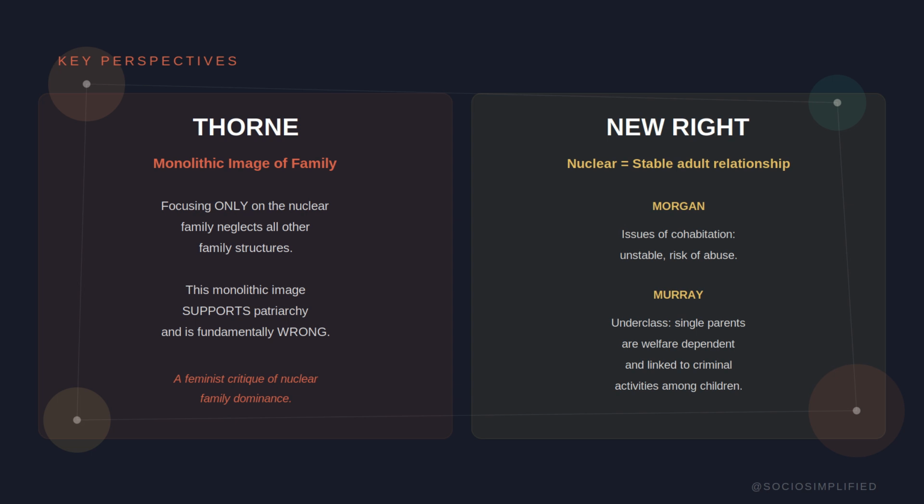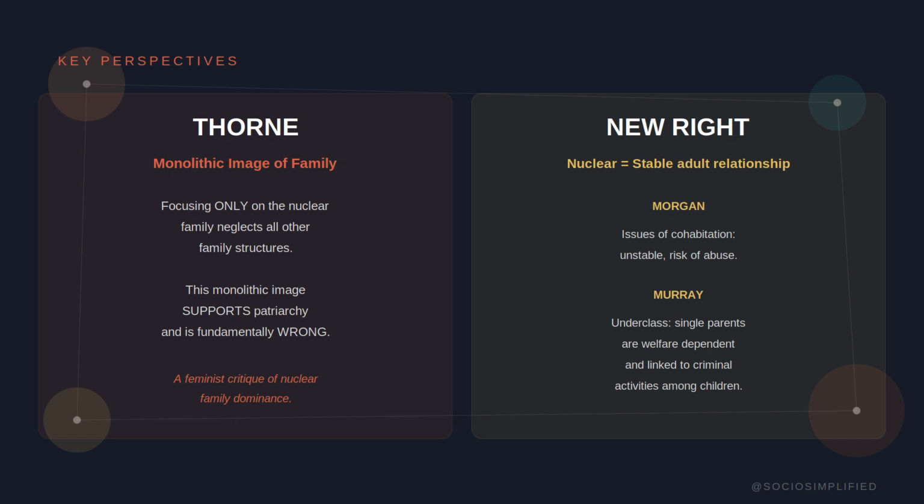Now, 2 key perspectives on the diversity debate. Thorne criticizes what she calls the monolithic image of family, the idea that focusing on the nuclear family as the family neglects all other structures and makes them seem abnormal or lesser. This monolithic image, she argues, supports patriarchy. It represents the male breadwinner, female carer model as natural and ideal, which limits women's roles and reinforces gender inequality. Thorne says this image is fundamentally wrong.